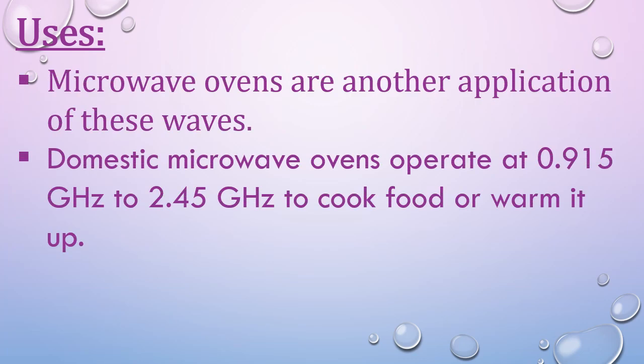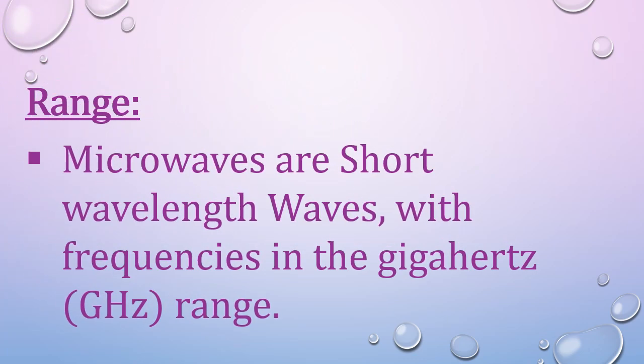Domestic microwave ovens operate at 0.915 GHz to 2.45 GHz to cook food or warm it up. In such microwave ovens, the frequency of the microwave is selected in such a way that it matches the resonant frequency of the water molecules present inside the food, so that these water molecules gain energy and as a result, heat is produced. Now, what is the range of microwaves? Microwaves are short wavelength radio waves with frequency in the gigahertz range. So their frequency lies in the range of gigahertz.